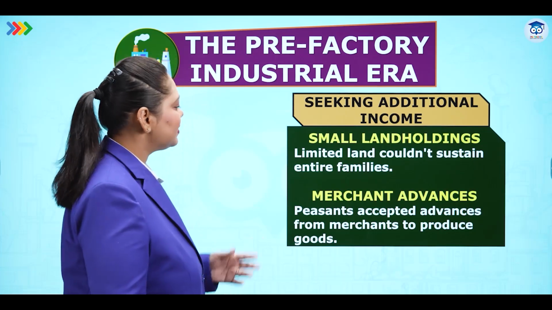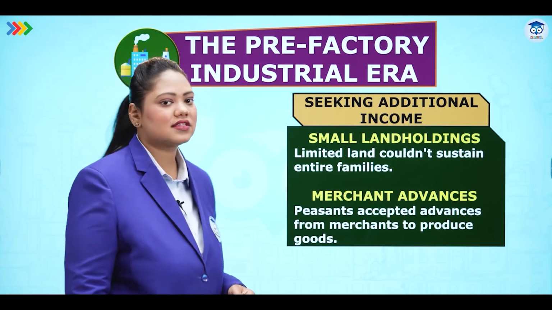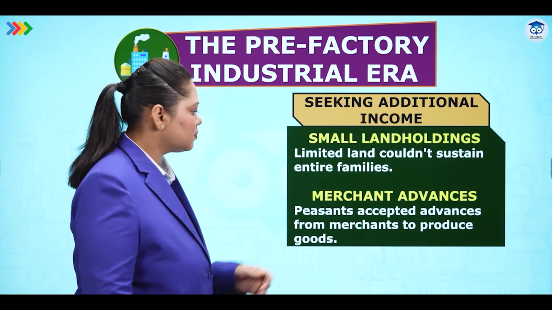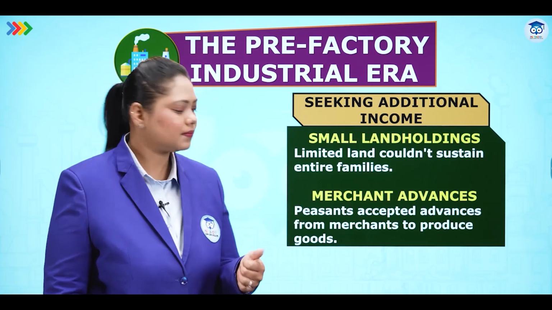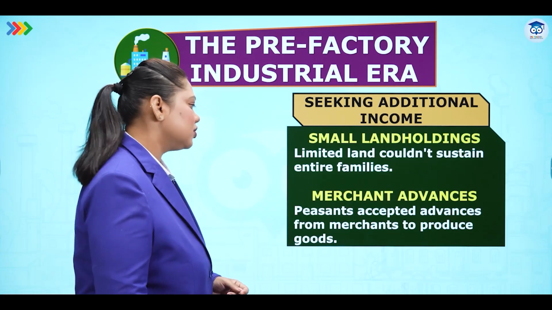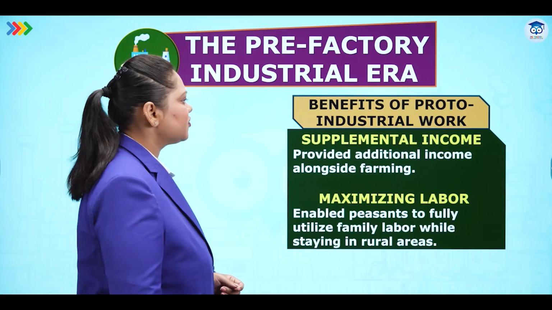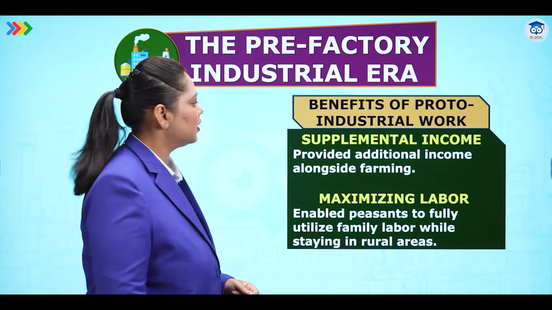Small landholders, with limited land, couldn't sustain entire families. That's why they had to take up other income sources. Merchant advances: the merchant gave advance money. Peasants accepted advances from merchants to produce goods. Benefits of proto-industrial work, supplementing income.